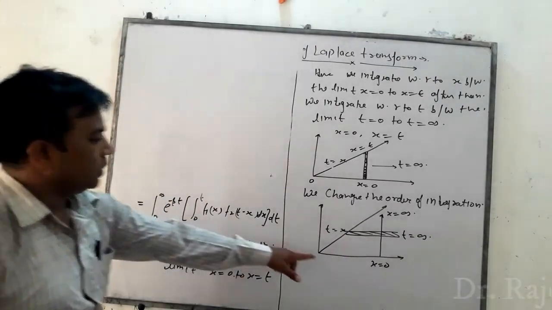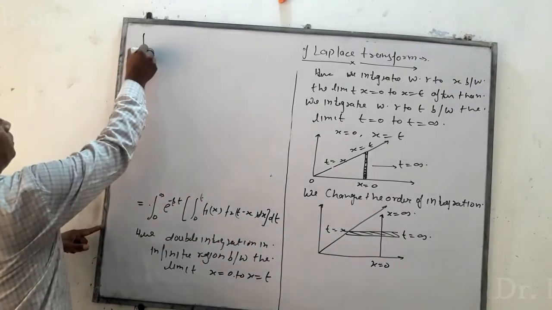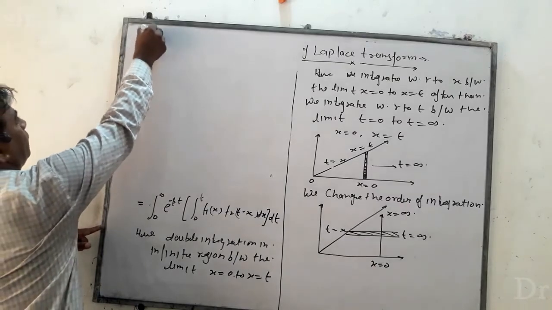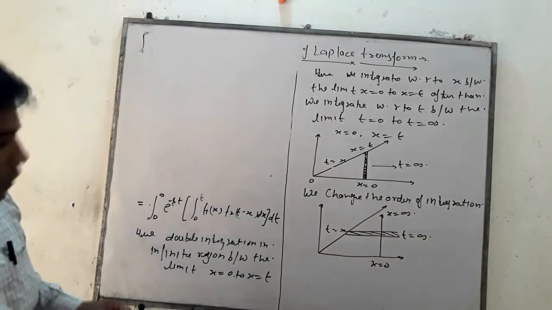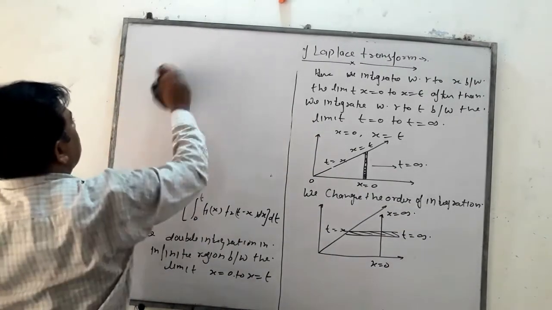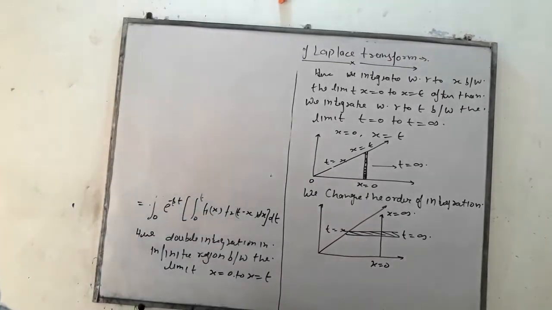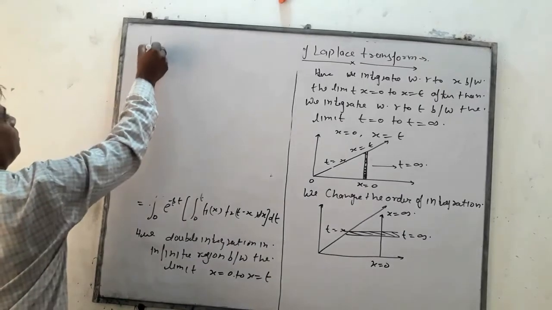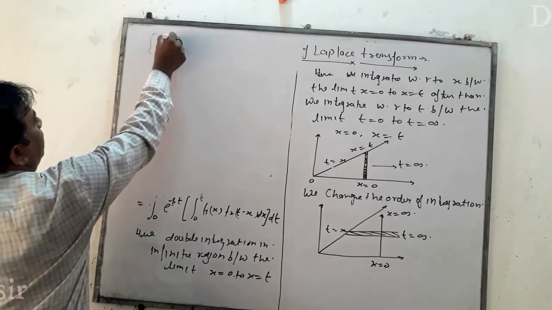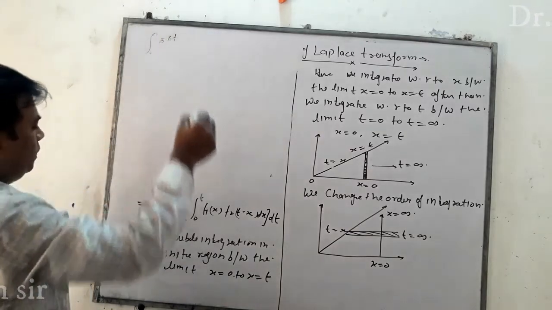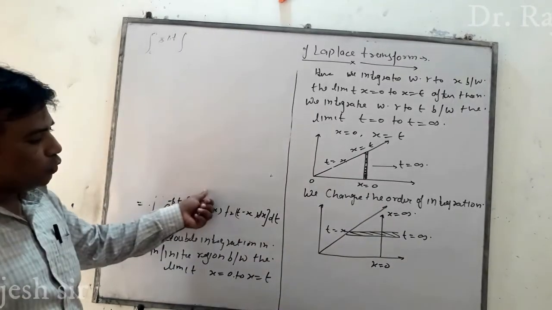We see that we change the order of integration. The step: integral 0 to infinity, e to the power minus st, and the limit changes from 0 to t.